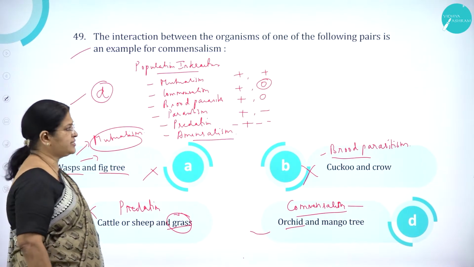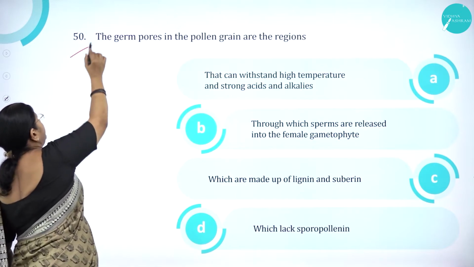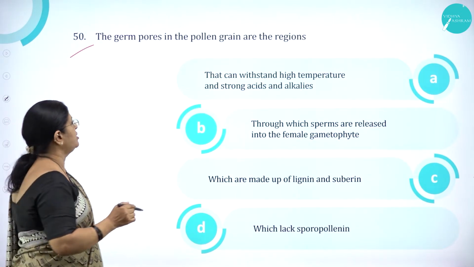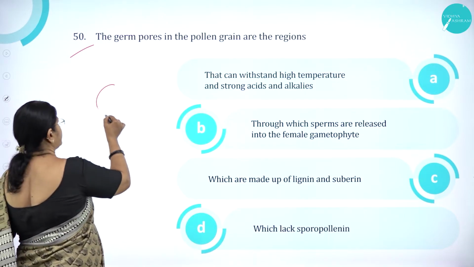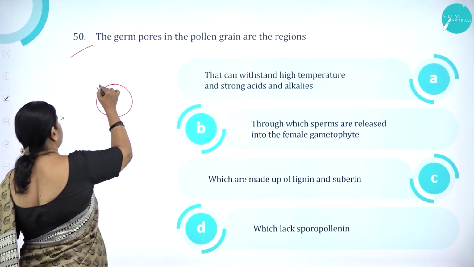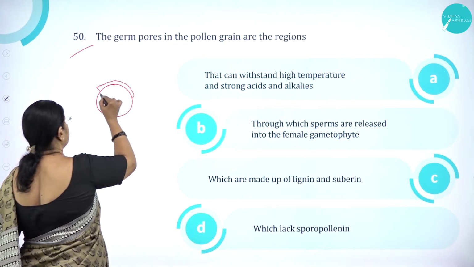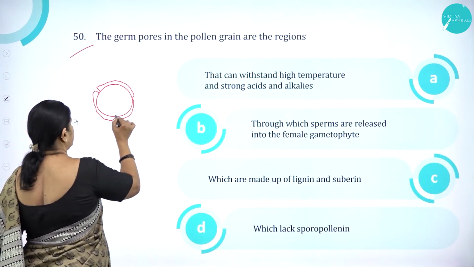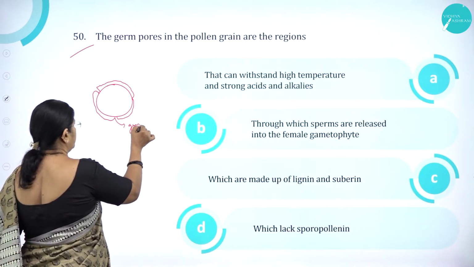Option D is correct. Question number 50. The germ pores in the pollen grain are the regions... When you come across the structure of a pollen grain, these are called germ pores.